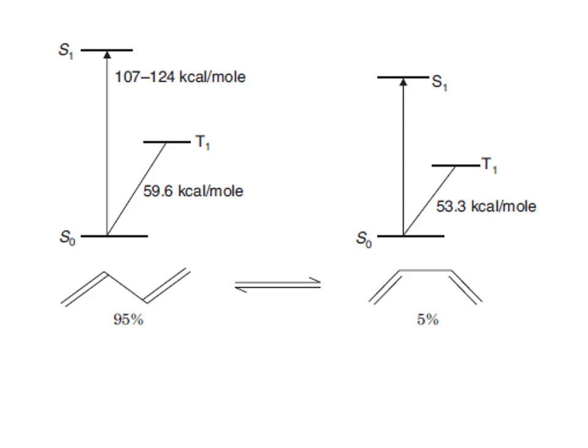the singlet excited state. And here we can see the energy of the excited state of butadiene as shown in the figure, where we can see the gap between T1 and S0 is 59.6 kilocalorie per mole, and between S0 and T0 in case of the cisoid system is 53.3 kilocalorie per mole.